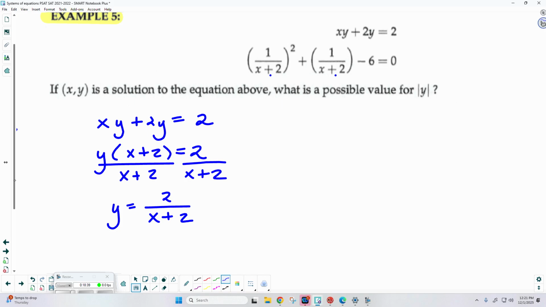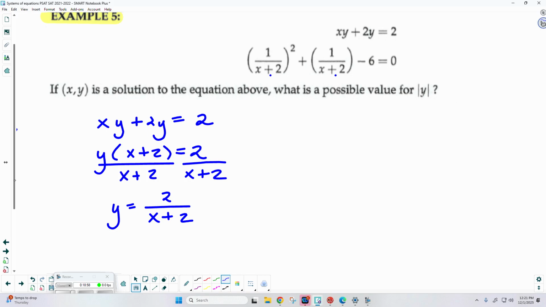Now the ratio that compares here is 1 over x plus 2, but those are really, really close to each other. Okay, that can't be a coincidence. So what we're going to use here is substitution to make this a lot easier. Okay, see, I already know that y equals 2 over x plus 2.